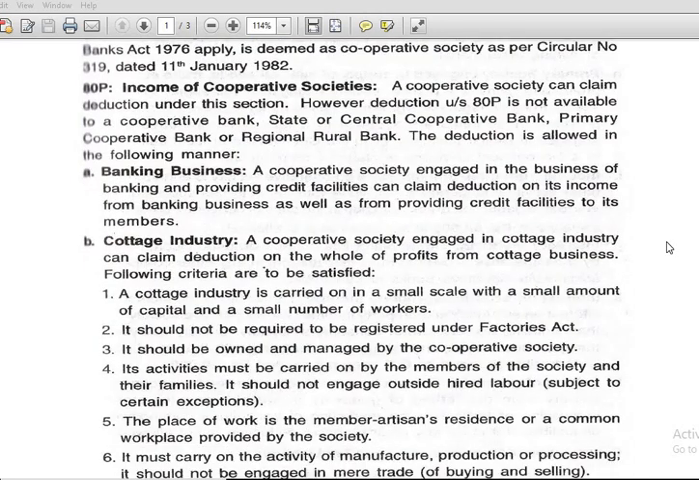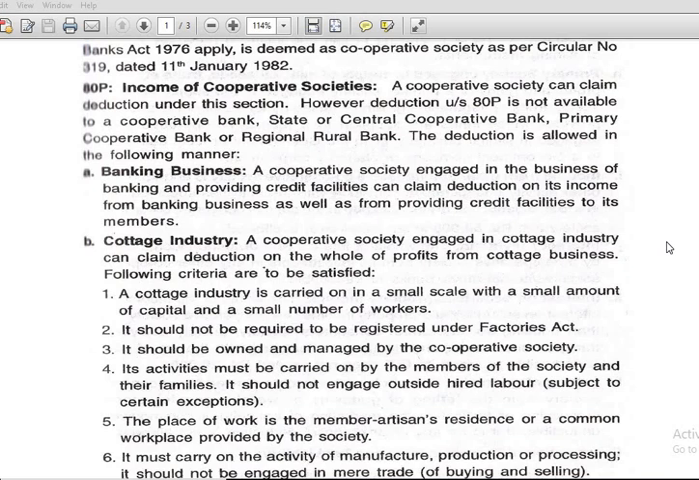Say in the case of banking business, supposing a cooperative society runs banking business, then deduction is available. Cooperative society engaged in the business of banking. Banking is nothing but accepting deposits, lending and investment. Banking and providing credit facilities can claim deduction on its income from banking business as well as from providing credit facilities to its members. So if a cooperative society is advancing loans to the members, then it is entitled for deduction under 80P.